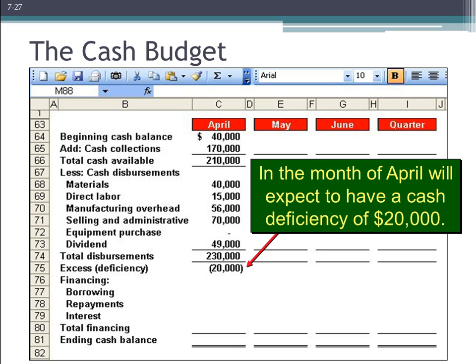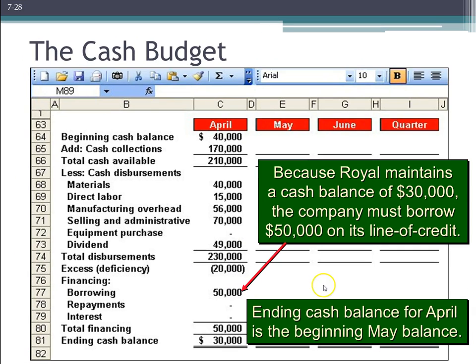So what are we going to need to do this month? Yep, we're going to need to borrow $50,000 to cover the deficiency we expect of $20,000 and to maintain that minimum balance of $30,000 cash to meet any of those unexpected requirements. Remember that our company has that minimum requirement of $30,000 cash. So that $30,000 is what we expect to be our ending balance of cash after we have the following collections, the following disbursements, and the following borrowing.